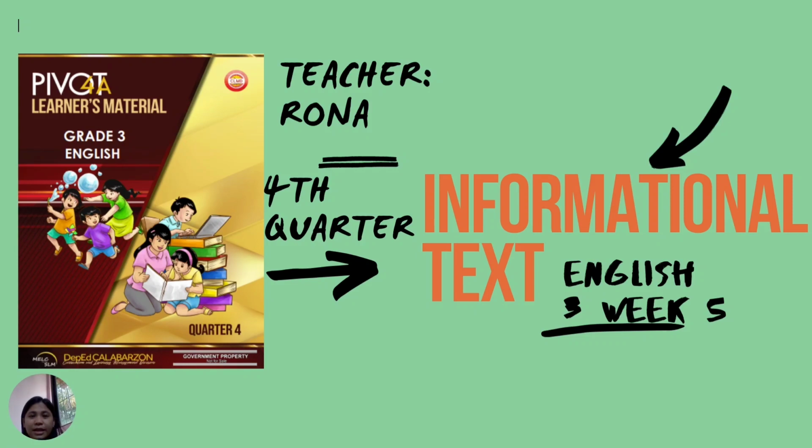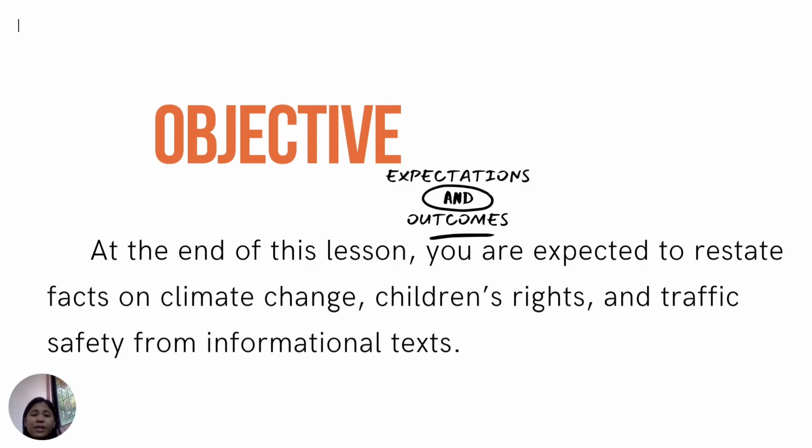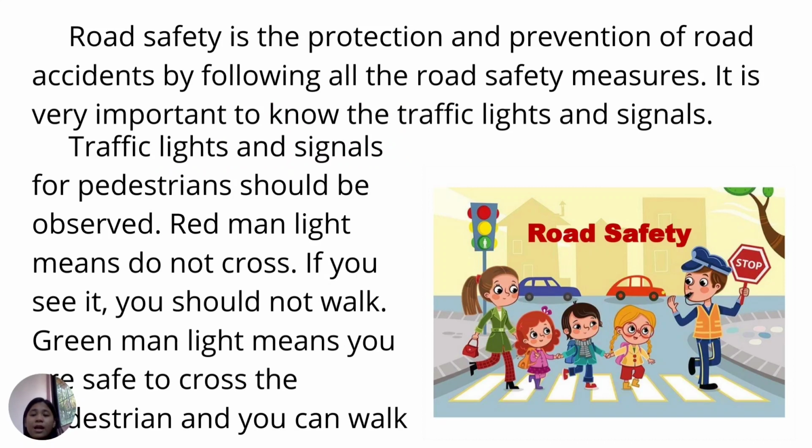Informational Text, English 3, Quarter 4, Week 5. Informational texts are factual information about specific topics that are conveyed to the readers in different forms. Authors of informational text employ a variety of structures to assist readers in finding information quickly and efficiently. At the end of this lesson, you are expected to restate facts on climate change, children's rights, and traffic safety from informational text. Let me read our passage.